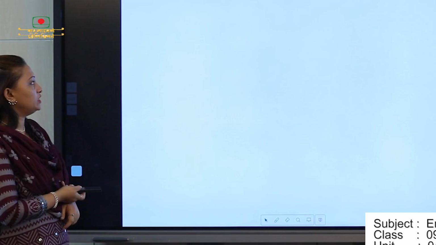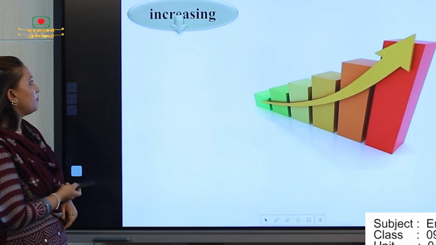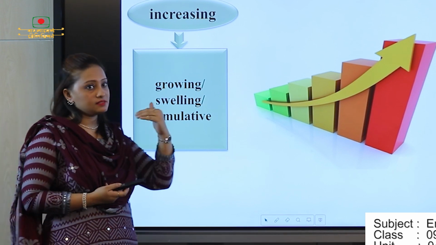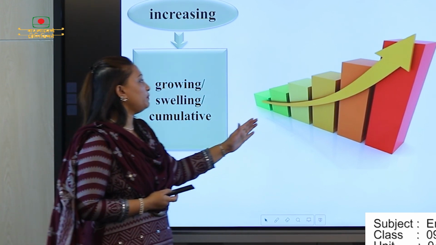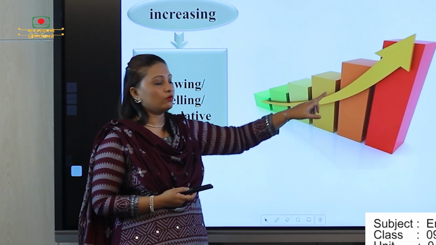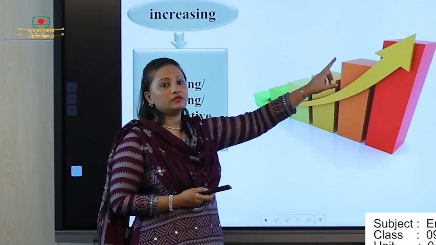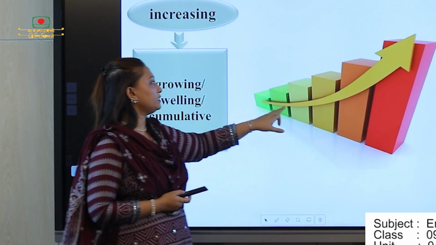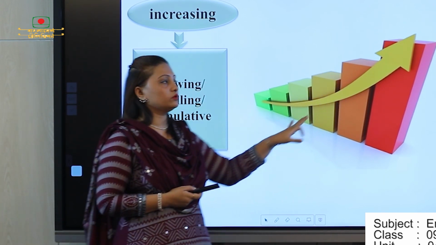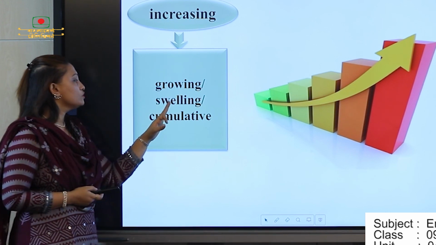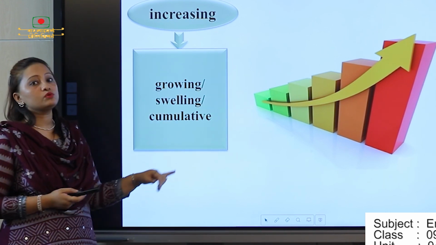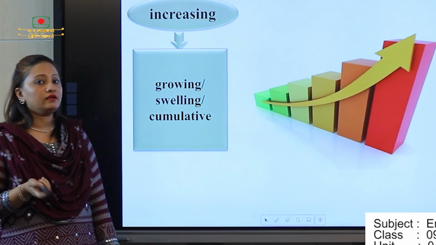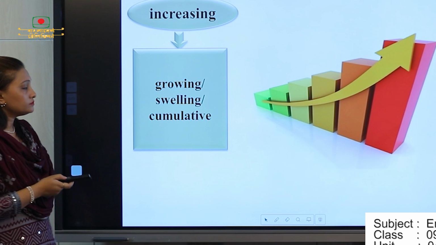So our next picture or next word is increasing. Increasing means growing. That means aste aste upore jawa. From this picture you can see a little arrow that is going on in the bigger size. So you can see what is the meaning of increasing. Choto theke boro, mane aste aste bere otha. So the word meanings are growing, slowing, and cumulative. So if you don't know the other words, you can write it in your copy. So I think everyone is writing in their copy.